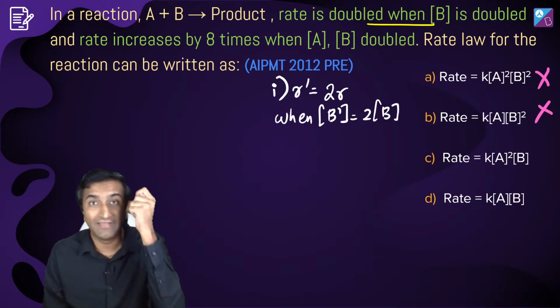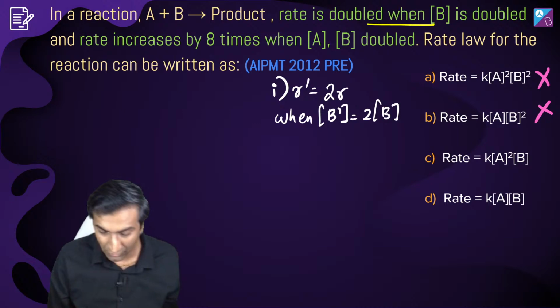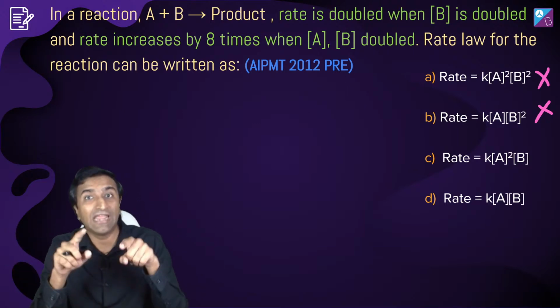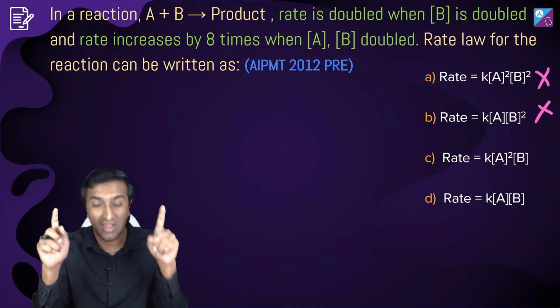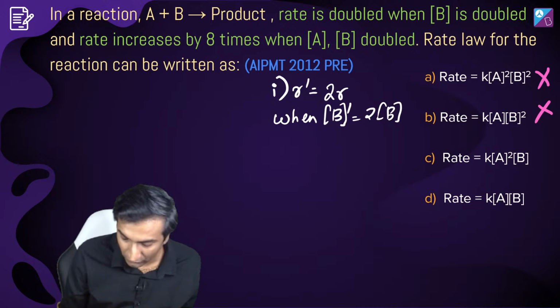Here's that nice pink mark. Okay, that's the first thing you have got to do. Eliminate options A and B. Because with the first statement, you know, okay, next statement क्या है? जब दोनों को डबल करते हैं, तब रेट 8 times हो जाता है. अच्छा. Then what do you do? Write that down. Okay, R dash is equal to 2 dash when you got this.